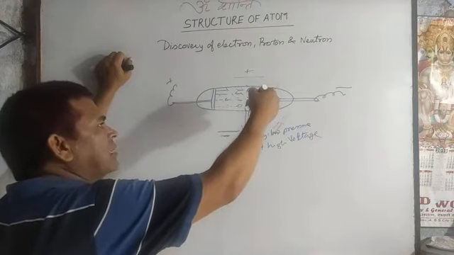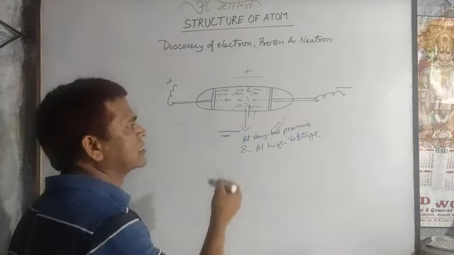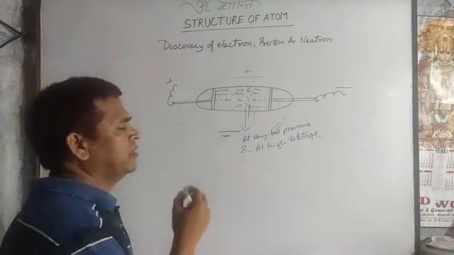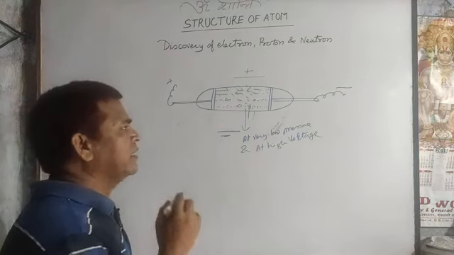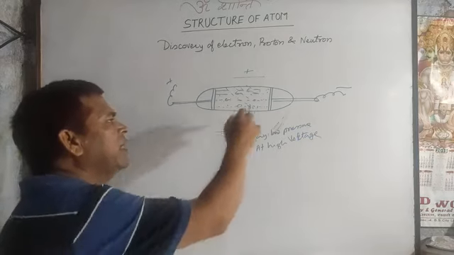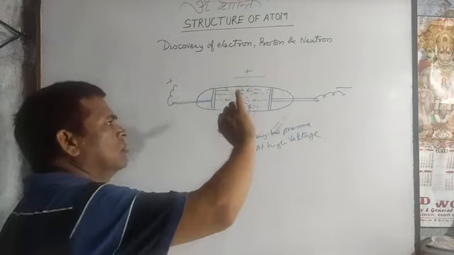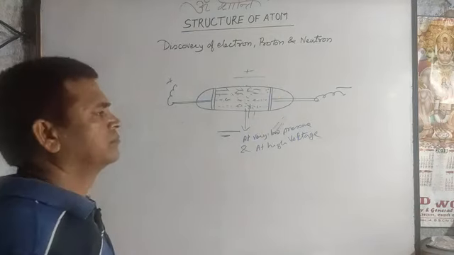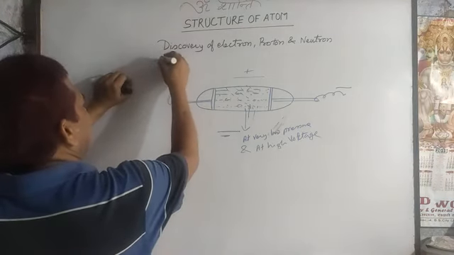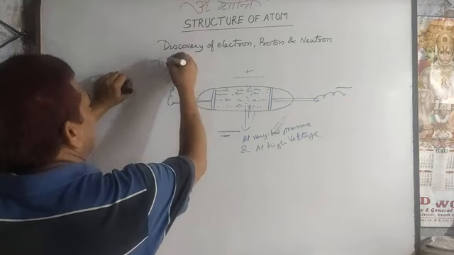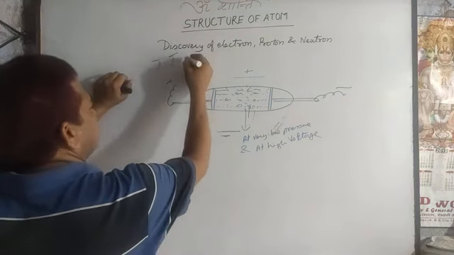that there is another particle which is smaller than the atom and negatively charged, and he told that this smallest particle is the electron, and it is independent of any metallic substance or any type of gas. So it is a fundamental particle. So in this way J.J. Thomson discovered the electron, that is a subatomic particle, J.J. Thomson.